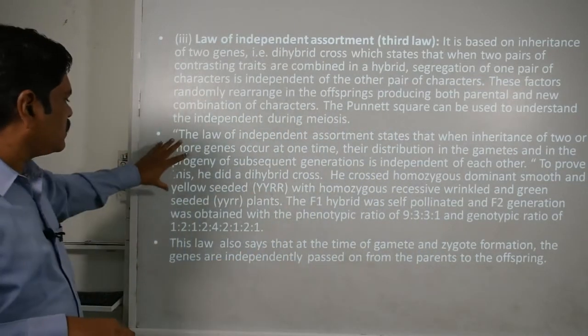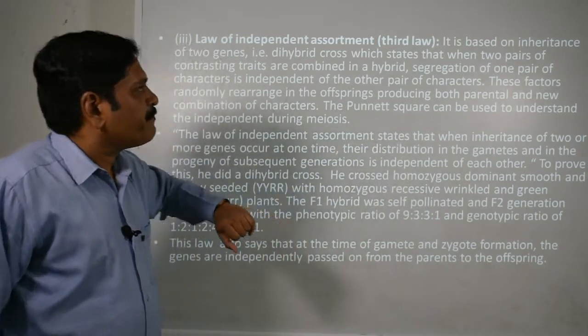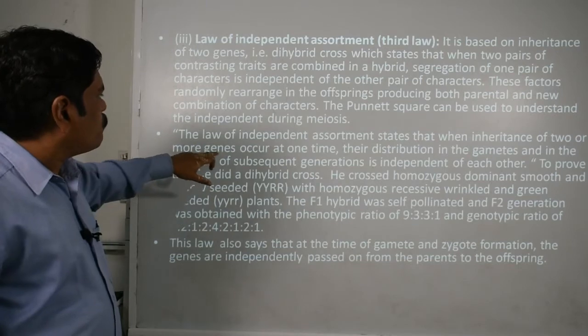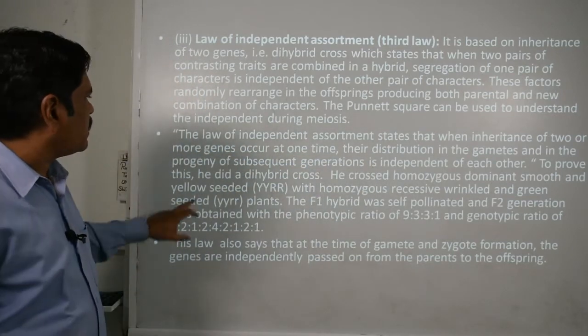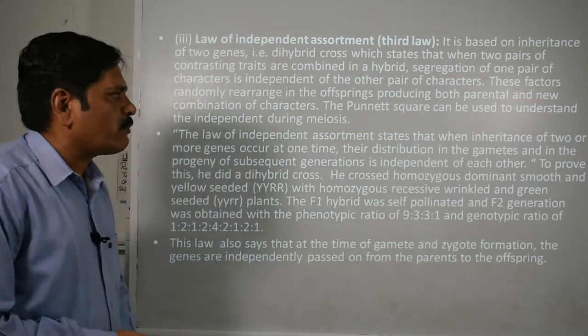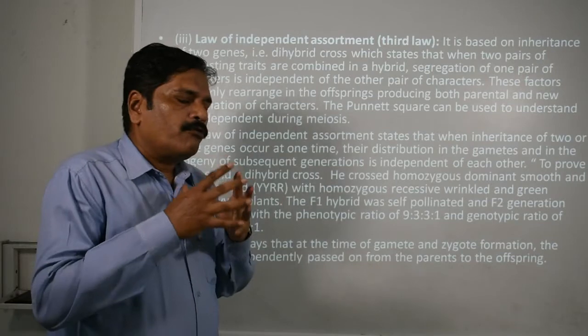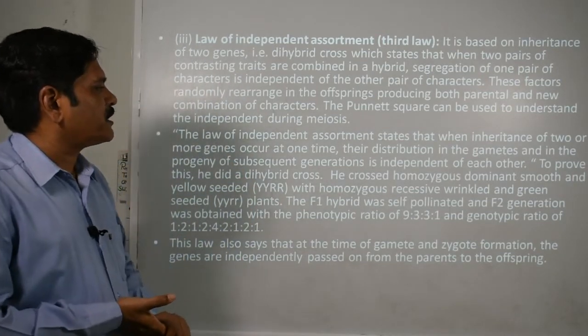Now, the law of independent assortment states that when inheritance of two or more genes occurs at one time, the distribution in the gametes and in the progeny of subsequent generations is independent of each other. That means without interfering, they may be inherited separately.